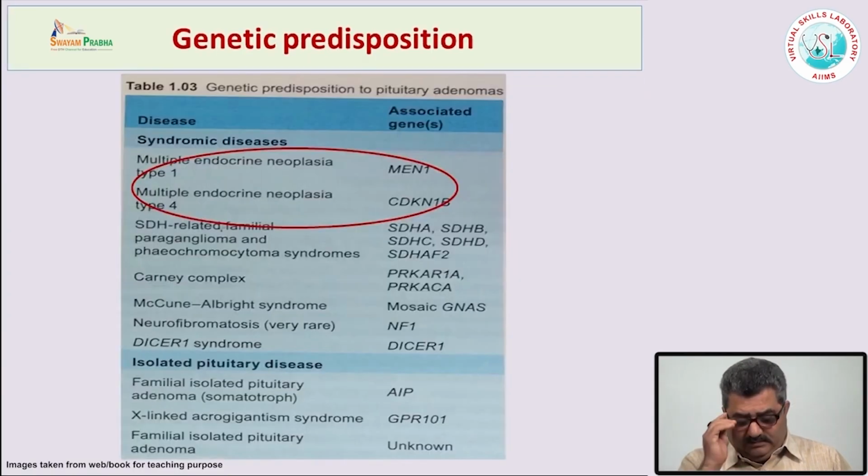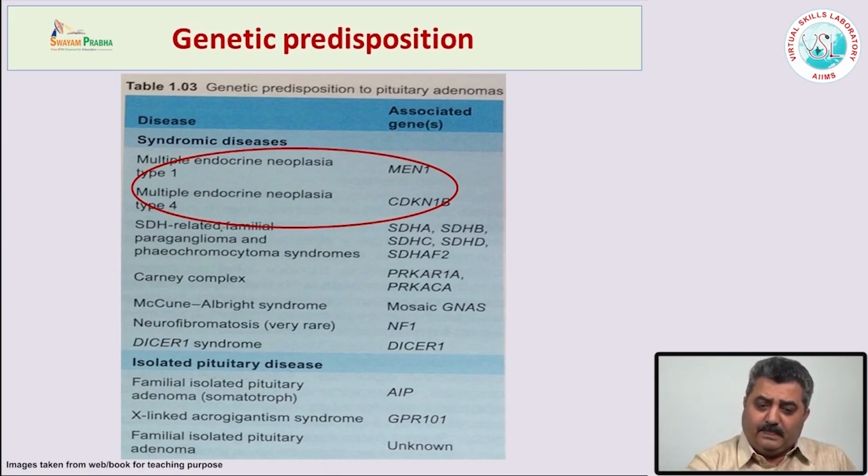Now, there are a large number of genetic syndromes where pituitary adenomas may be part of those syndromes. For example, MEN1 syndrome, MEN4 syndrome, Carney complex. There are many other conditions where a pituitary adenoma may be part of those syndromes.